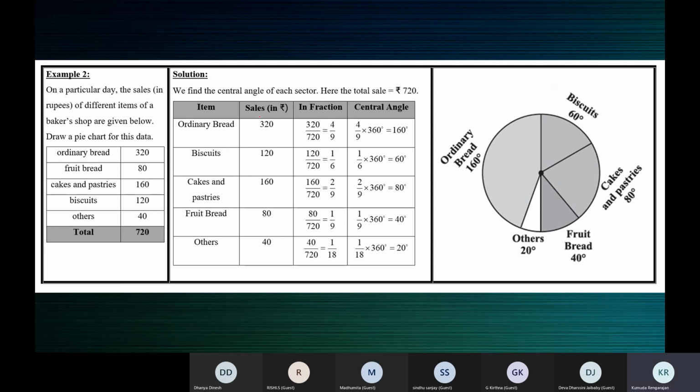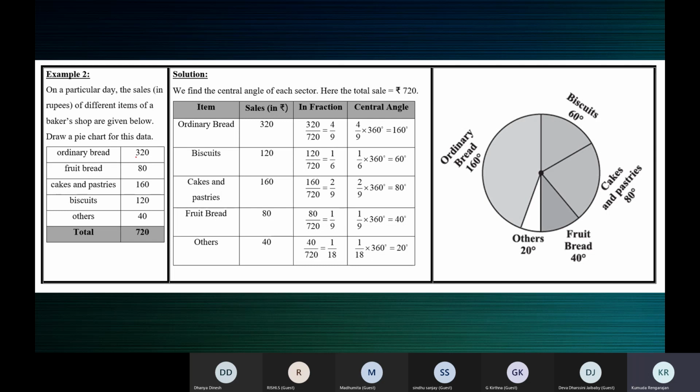The order is different here, that's all. It's not that you should change the order, children. While typing, I've changed the order, that's all. So you can do it in the same order as it is given in the question.